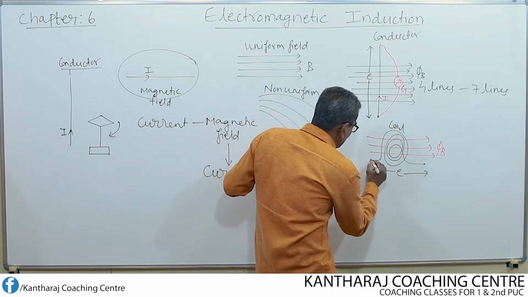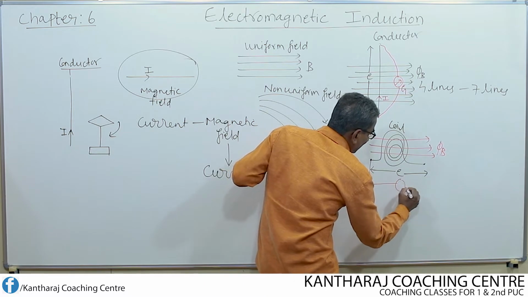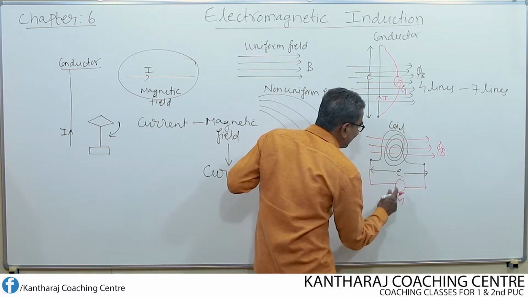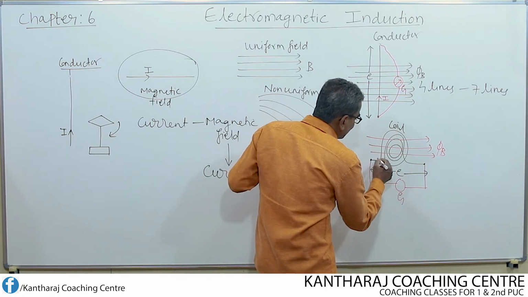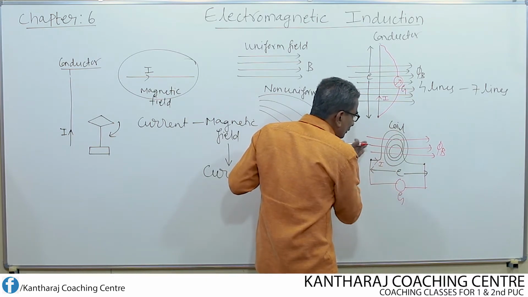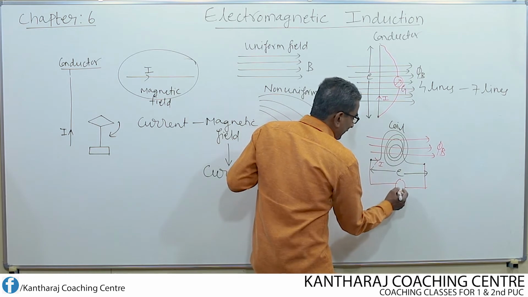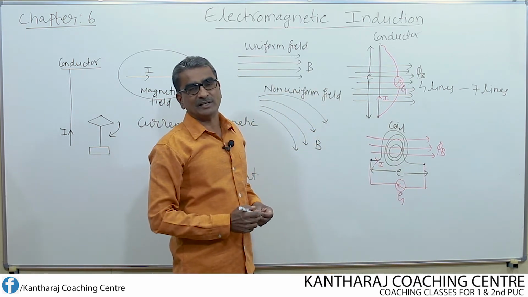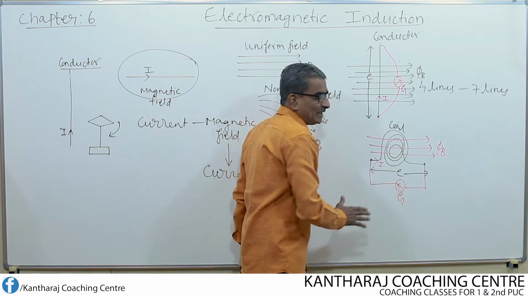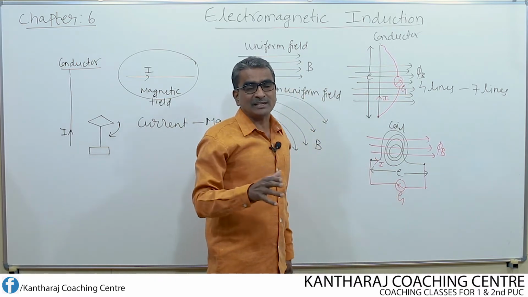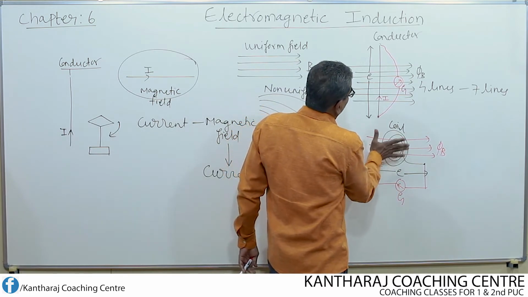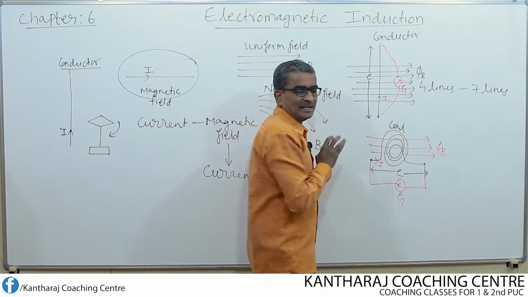Similarly, now if the two ends of the coil are connected by means of a current sensitive device known as galvanometer, now the current starts flowing through the coil, thereby the galvanometer shows the deflection in one of the direction. So the deflection in the galvanometer is sufficient to say that electromagnetic induction is taking place both in this coil and as well as in this conductor.